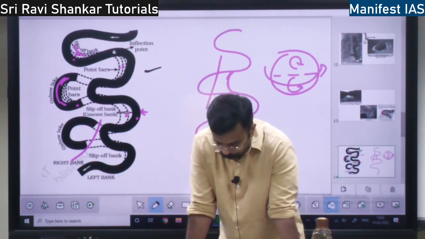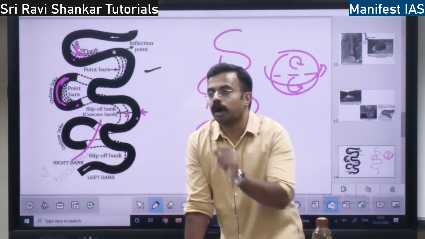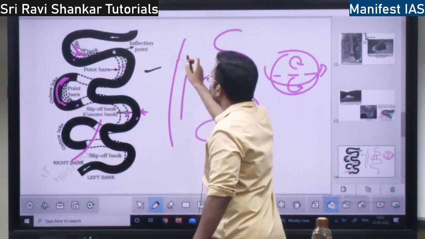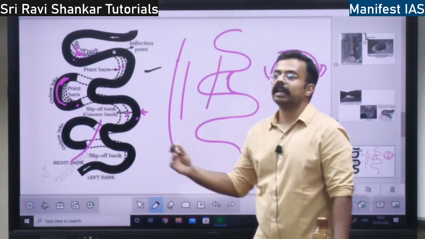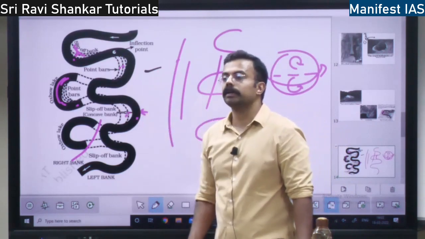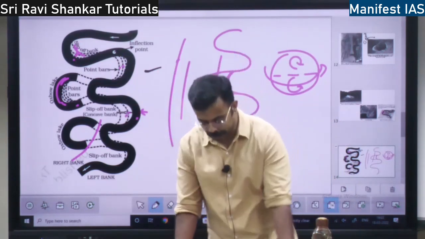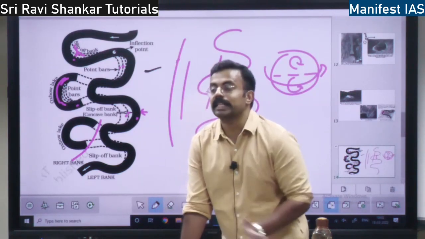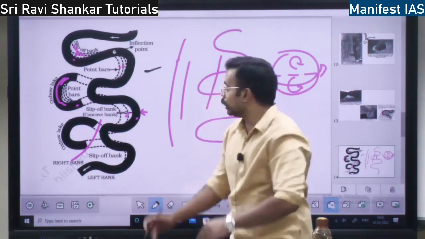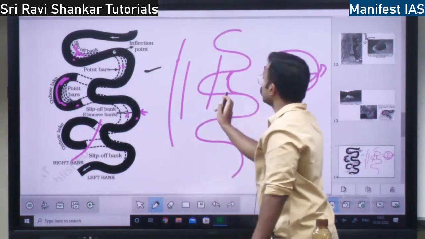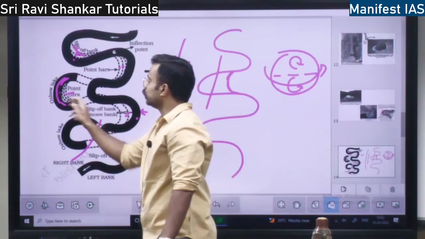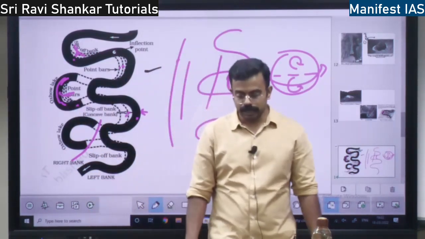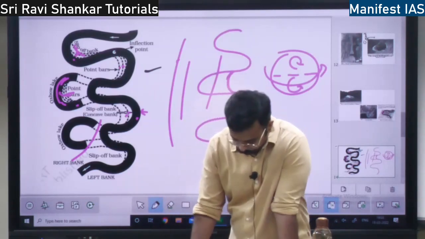Okay, so initially there will be small curvatures. Initially in this straight river there will be small curvatures. It slowly increases and gets formed into a proper meander. Small curvature will get converted into a proper meander, right? So in the meander there is lateral cutting. There is no steep cutting. The river cuts horizontally across the region. It is not going to cut vertically downward. It is going to cut horizontally in the meanders, right?